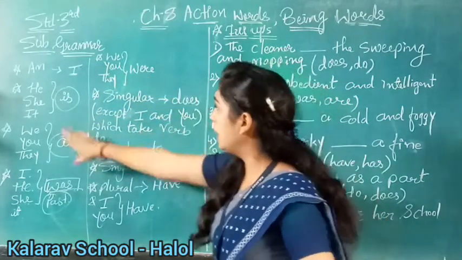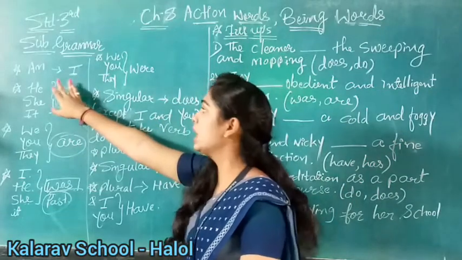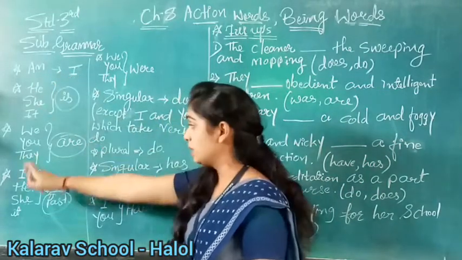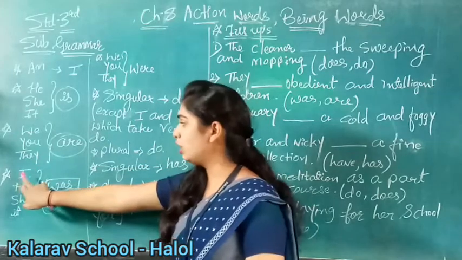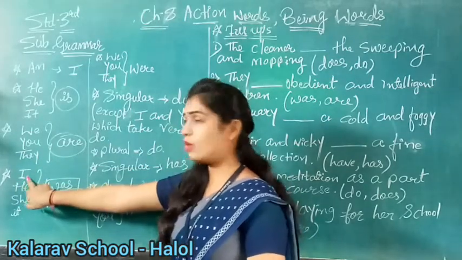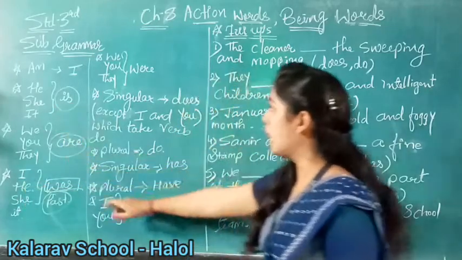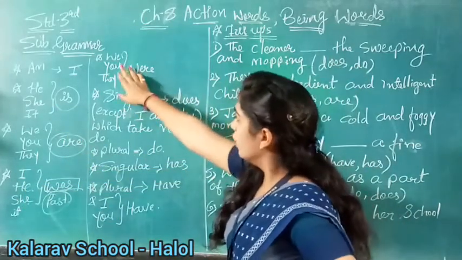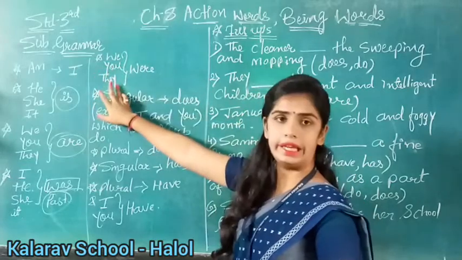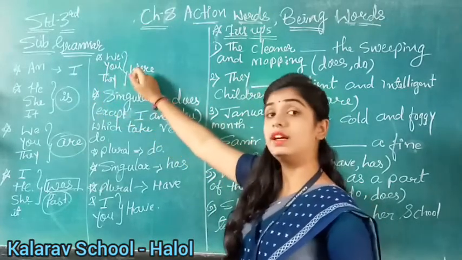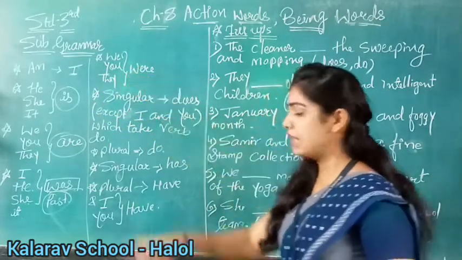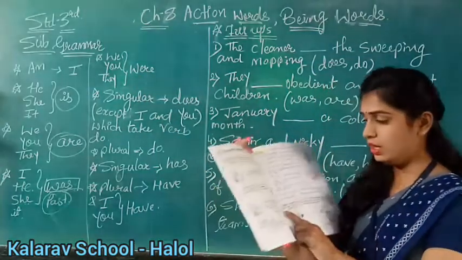So in simple present we are using am with I. But in past tense we will not use am here. We will use what? Was. Understand, children? Keep this in your mind. Now here we will use were with we, you and they. We will use were in the past tense.